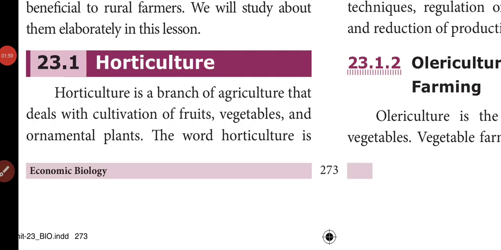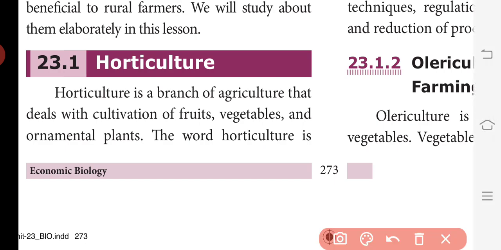What is horticulture? You have studied this in your lower class itself. So this is a 2-mark question. Define horticulture. Horticulture is a branch of agriculture that deals with cultivation of fruits, vegetables and ornamental plants.